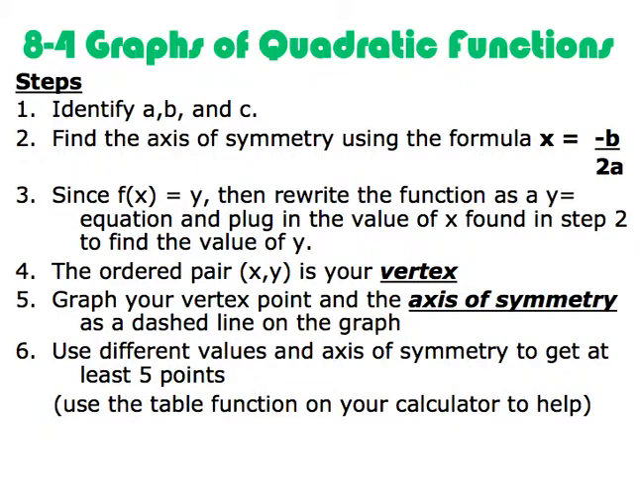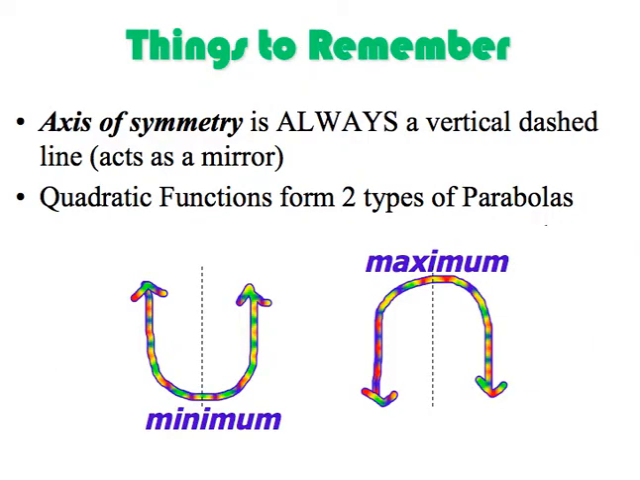All right, let's go on to the next section. A couple things to remember. The axis of symmetry is always going to be a vertical dashed line. Again, it acts as a mirror. And quadratic functions can form 2 types of parabolas. We have a parabola that faces upwards. This is when our x squared term is positive.